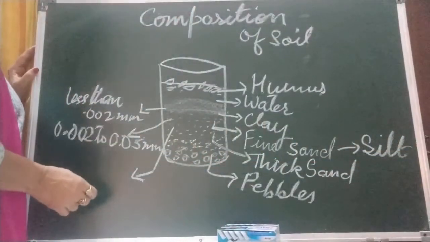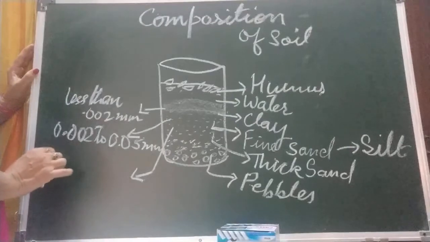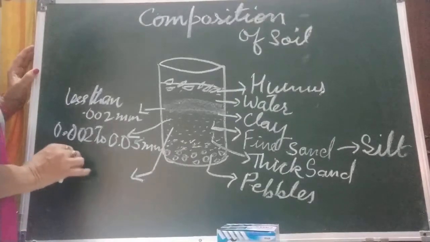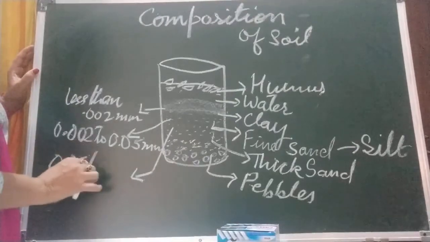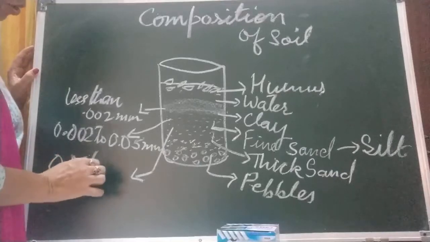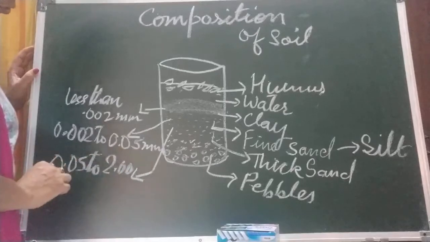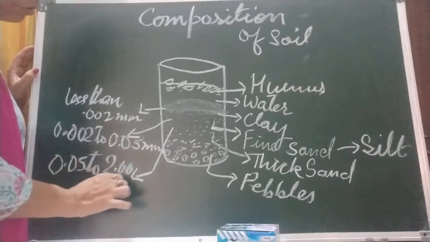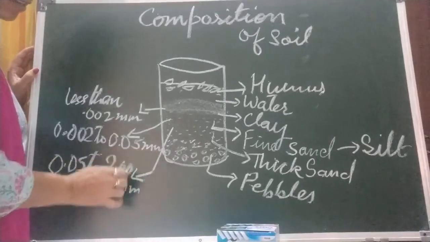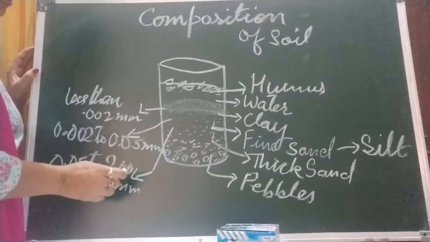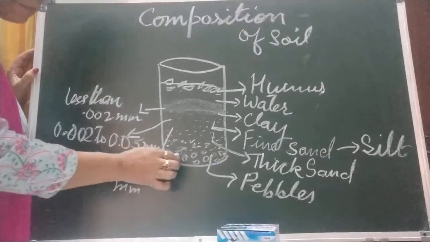Now thick sand, that is sand, is 0.05 to 2 millimeter diameter.